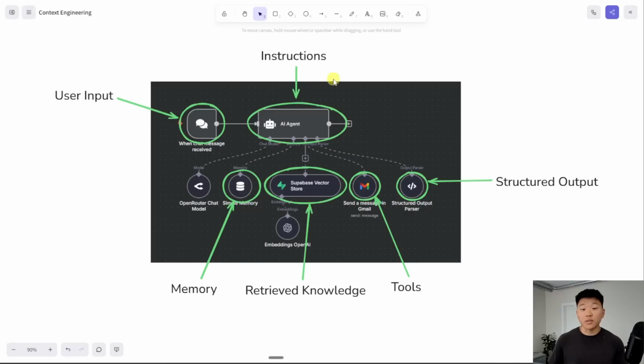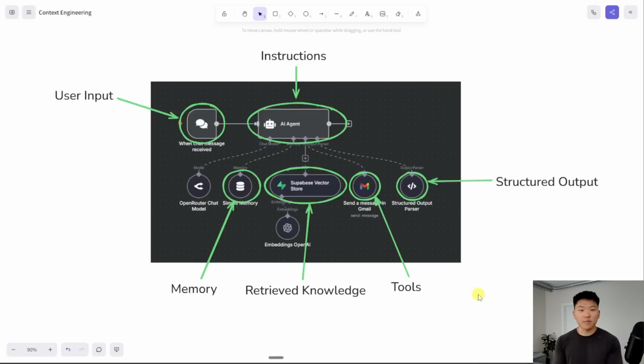This is where it will read through its instructions to understand, okay, what tools do I have? What do I need to do? What is the user asking of me? The next piece is memory, where it can go check what are my past conversations I've had with this person? Is there anything that we've already talked about that can help me do my job better? Then we have retrieved knowledge, which can kind of go hand in hand with tools, but I just broke them up for now. But Supabase right here, it is a tool, and then so is send a message in Gmail. But the idea is that it can use its tools in order to access different knowledge that it has.